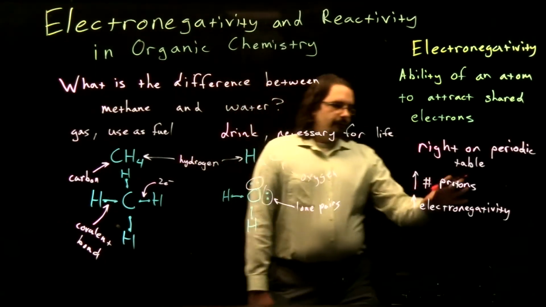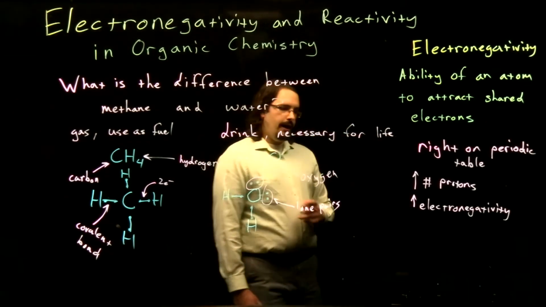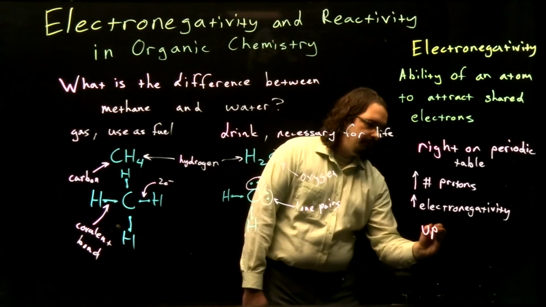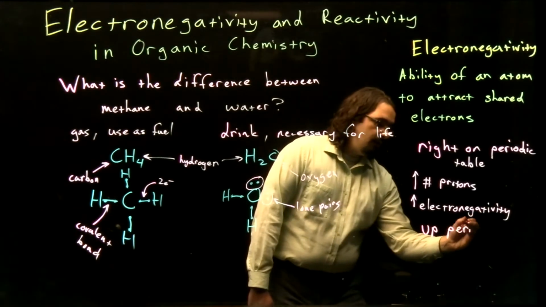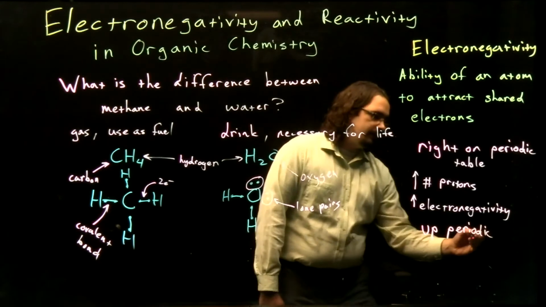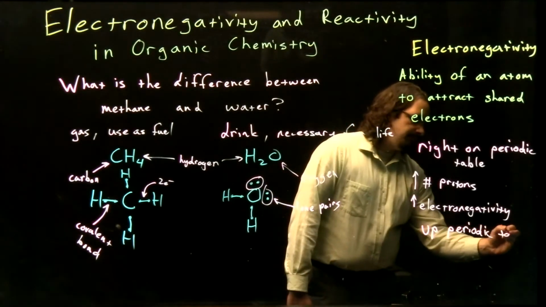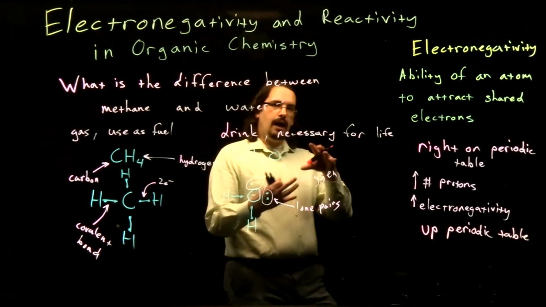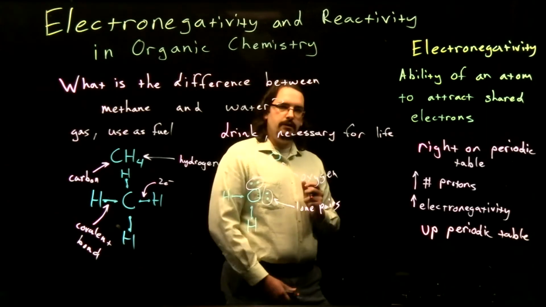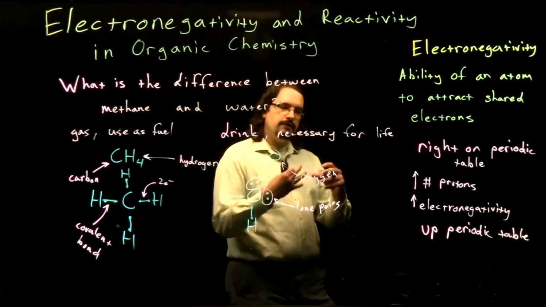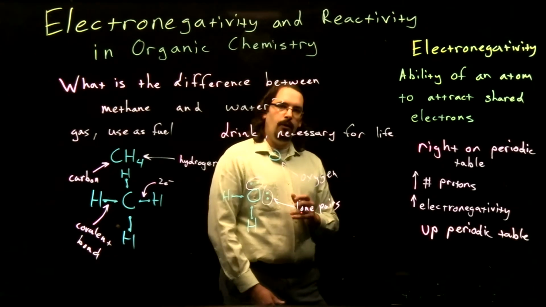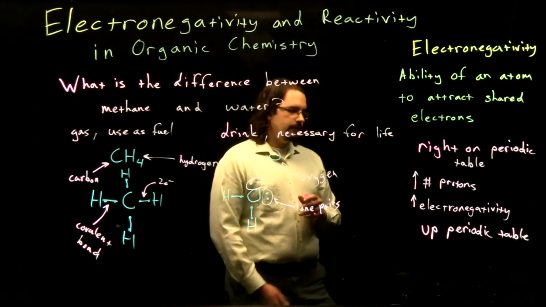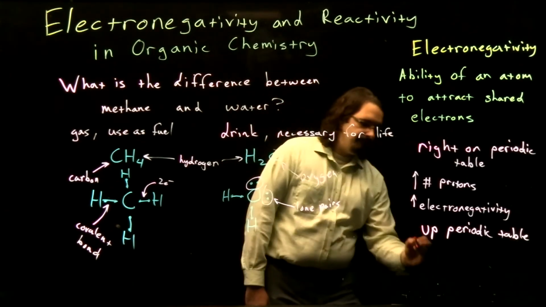Now the other factor that will affect this is the size of our atom. As we move up on the periodic table, the size of our atoms decreases, and as the size of our atom decreases, our outer electrons are going to be closer to the nucleus, and so they'll again feel a stronger pull towards that smaller atom.